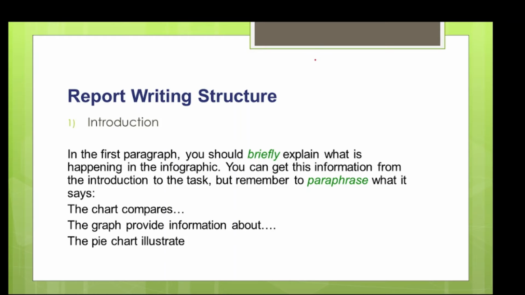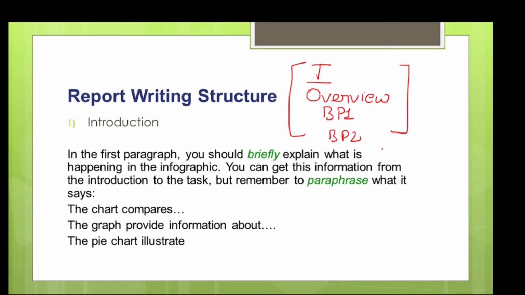Now let's see what is the structure of report writing. So in report writing, first thing you always write an introduction. After that you write an overview. Then two body paragraphs have to be there. So this is the general structure of any report writing. Now what you have to write in this, let's discuss that.